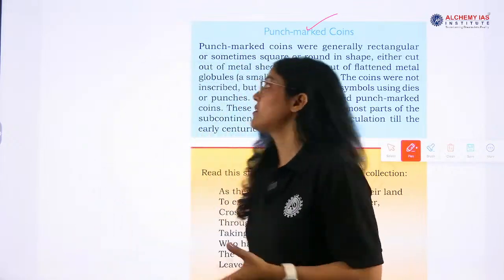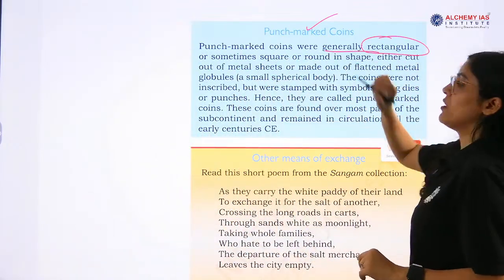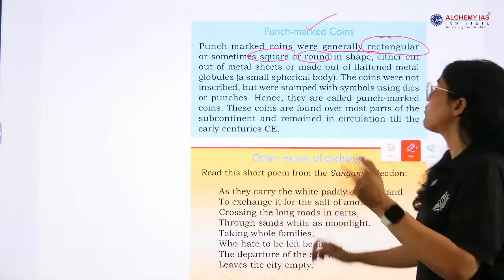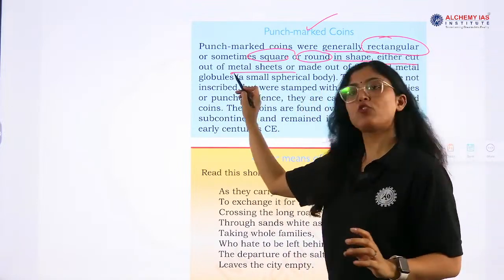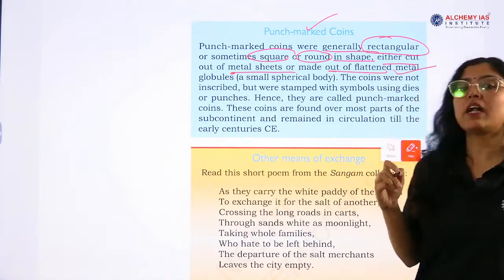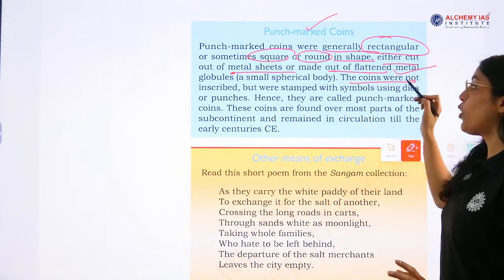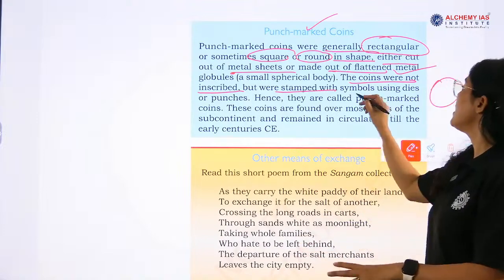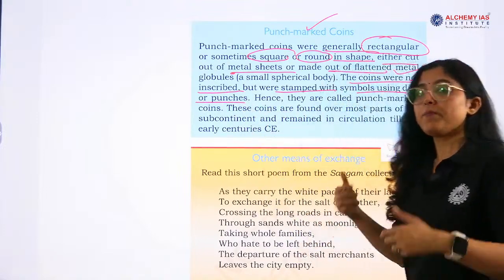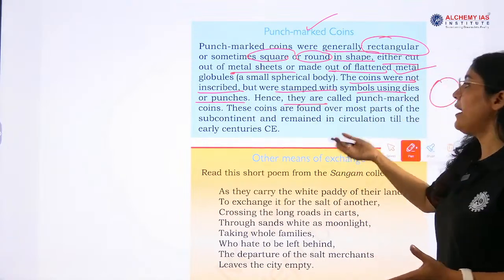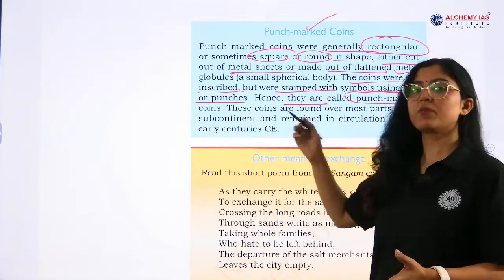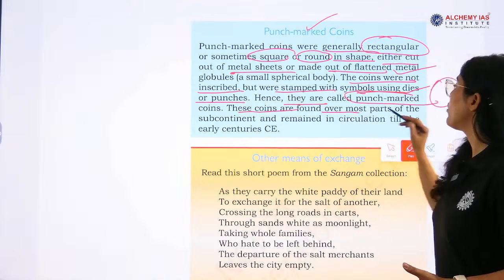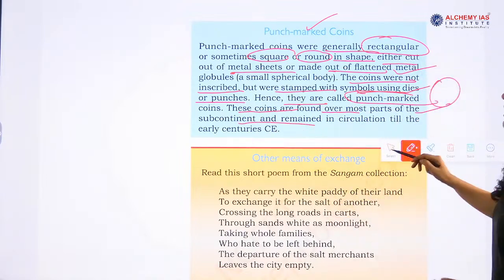Okay, basic characteristic. These coins were generally rectangular or sometimes square or round. So three shapes: rectangular, square or round. They were either cut out of metal sheets or made out of flattened metal globules. The coins were not inscribed, but they were stamped with symbols using dies or punches. This was a feature of punch mark coins, and they are called punched marks because they were punched. They were stamped. These coins are found over most parts of the subcontinent and remained in circulation.